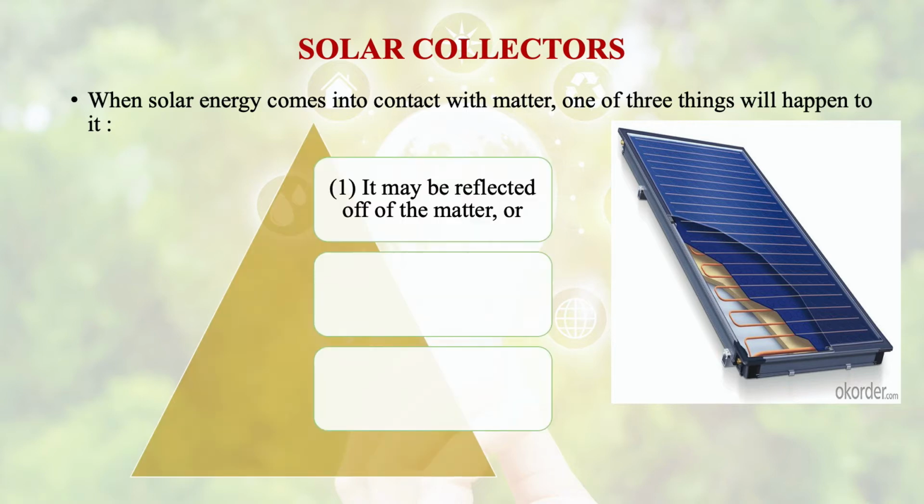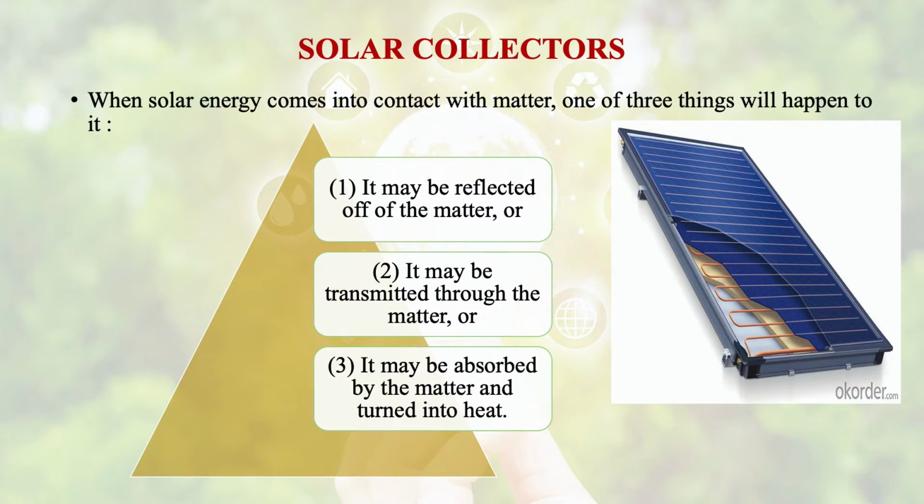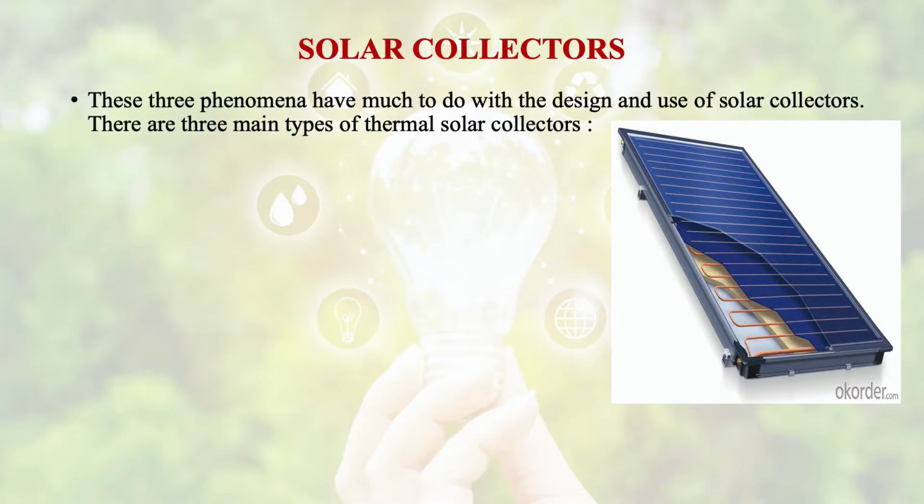It may be reflected off the matter, or it may be transmitted through the matter, or it may be absorbed by the matter and turned into heat. So these three phenomena have much to do with the design and use of solar collector. So there are three main types of thermal solar collectors depending upon the temperature range on which they are used.